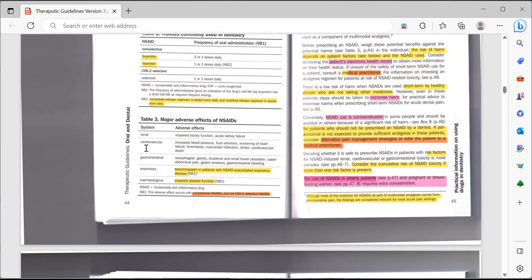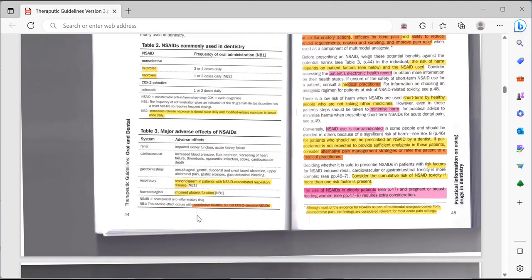But you should be more cautious in these patients: if the patient has any cardiovascular problem or any GIT associated problem like bleeding, or has asthma or any other respiratory problem, or might be taking any other concomitant drug like warfarin, you should be very careful.